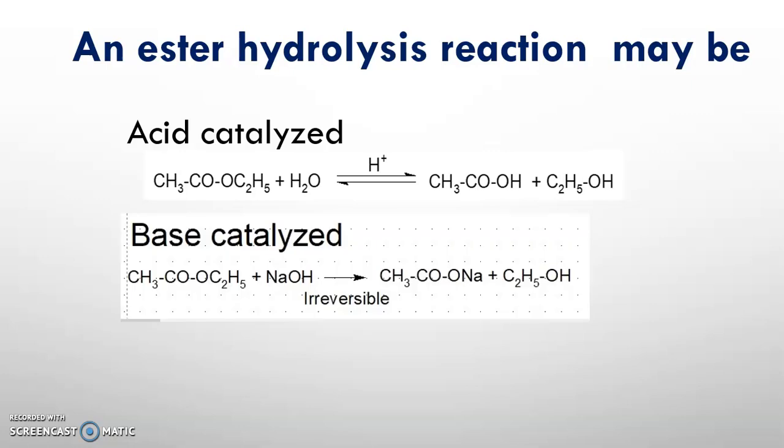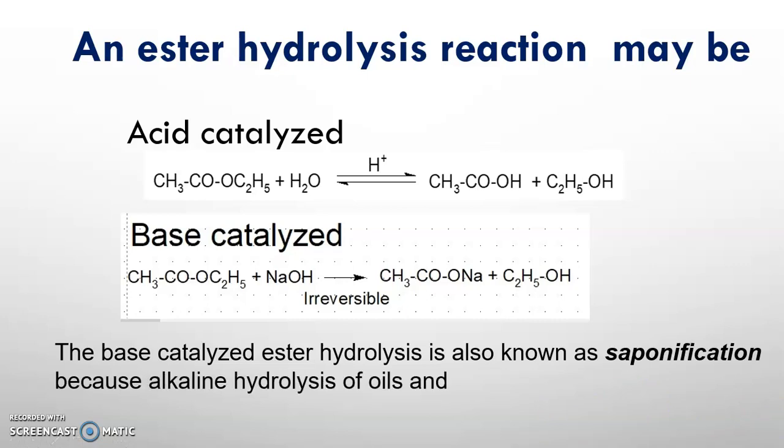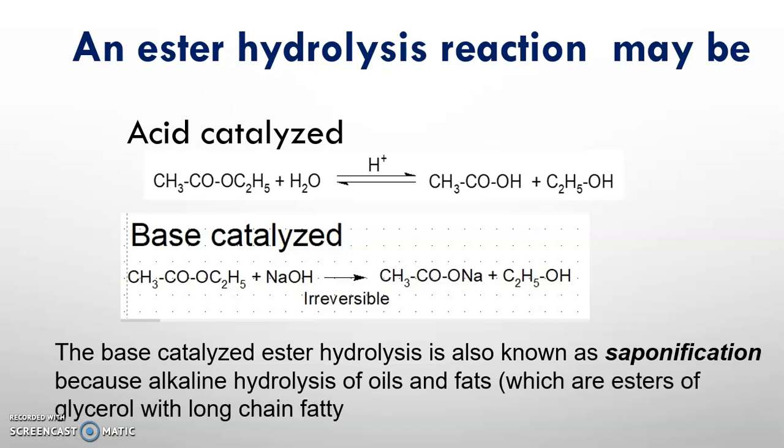The second example is base catalyzed. The ester undergoes hydrolysis in the presence of NaOH to give the sodium salt of the carboxylic acid and ethanol. And the whole reaction is reversible. The base catalyzed ester hydrolysis is also known as saponification, because alkaline hydrolysis of oils and fats, which are esters of glycerol with long chain fatty acids, gives soaps.